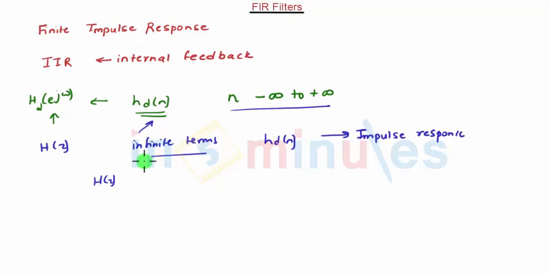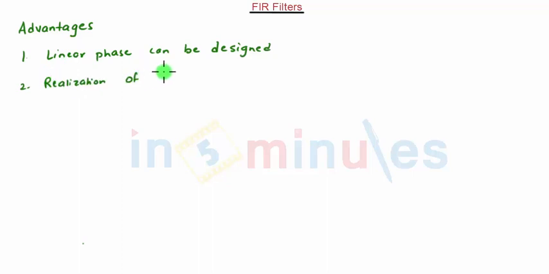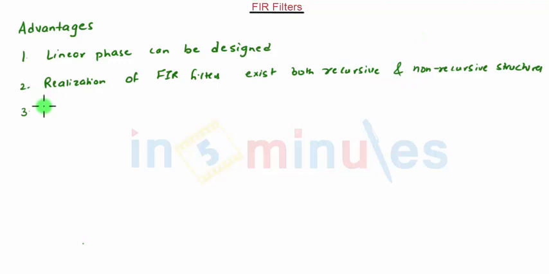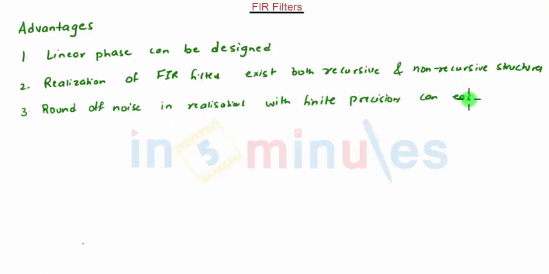Now we will study the advantages and disadvantages of FIR filters. The first advantage is that FIR filters with exactly linear phase can be designed. Now the realization of FIR filters exists in both recursive and non-recursive structures. The round off noise, which is inherent in the realizations with finite precision, can easily be made small.